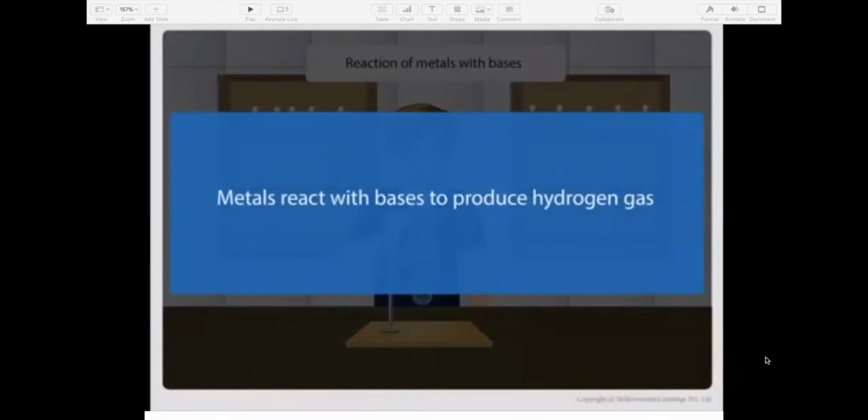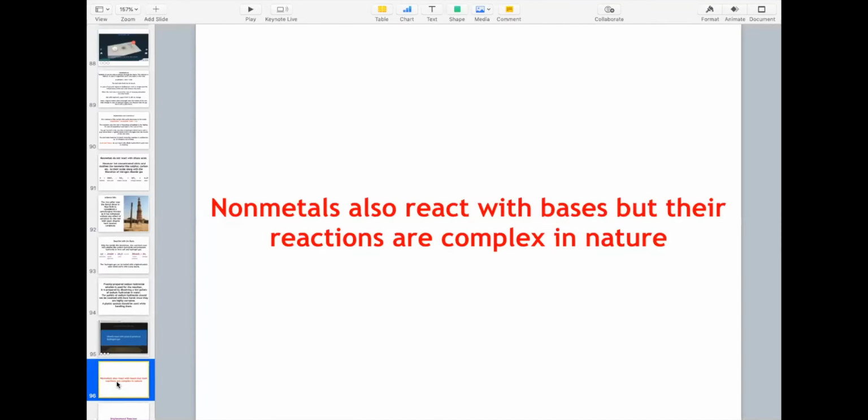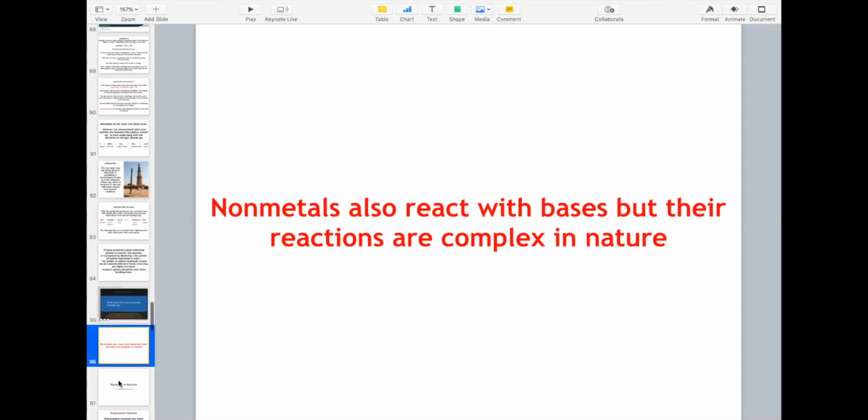So it is very much clear here. So let us talk about nonmetals. They also react with bases, but their reactions are complex in nature. So this is all about the reaction with acids and bases.